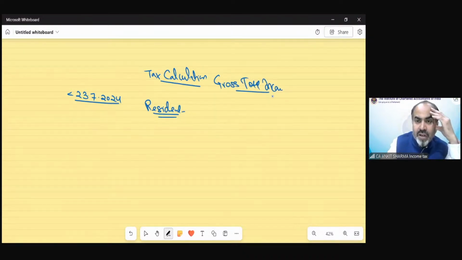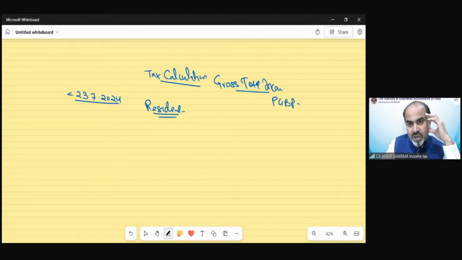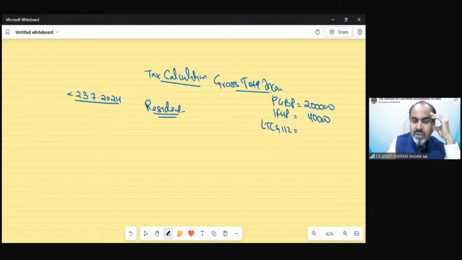Suppose the gross total income has the following content: PGBP income has been given in the question as 2 lakh rupees. Income from house property, suppose it's 40,000. Long-term capital gain 112 is 1 lakh. Long-term capital gain 112A is suppose 50,000.